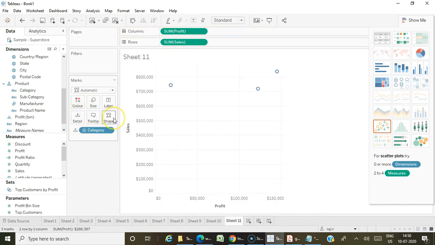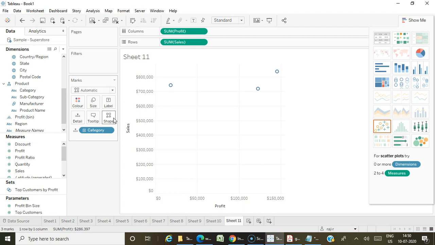Okay, so you can also use shapes in scatter plots. So small, minute things are more important. I have heard from so many people who said, "I have this much work experience and I have practiced everything, but I couldn't clear the certification."